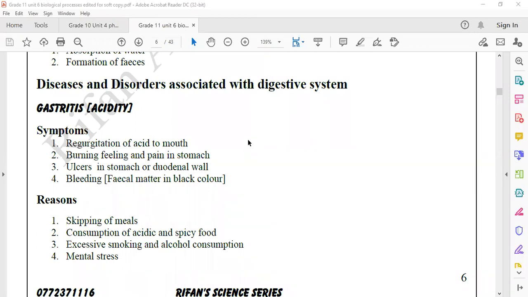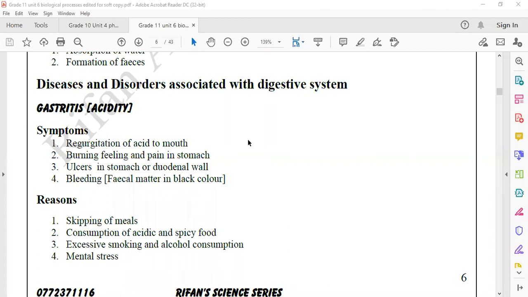That means from the stomach, the acid will come through the esophagus and touch your mouth. Sometimes it will come out of your mouth also, like a vomit. Understood? So that is called regurgitation.